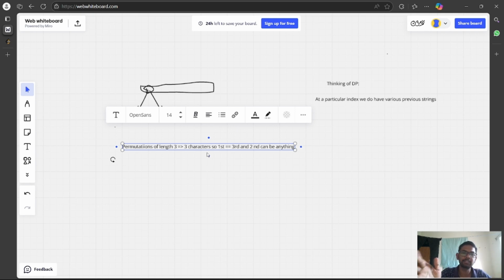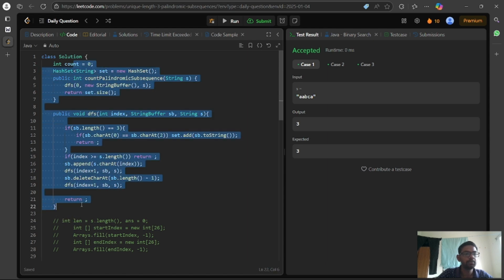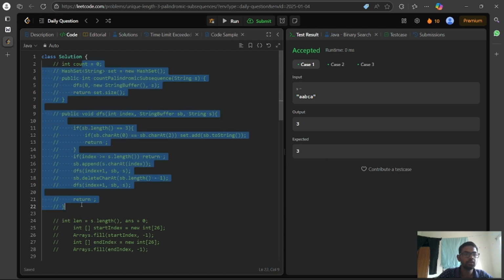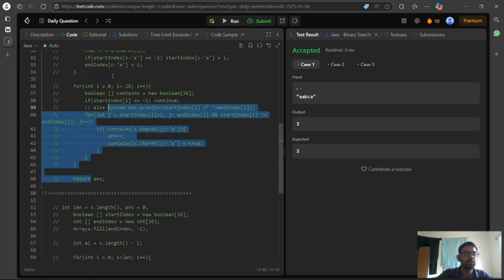This brings our time complexity down from around 2 power n previously to n, hopefully. Now let's go into the code; this would be that code.